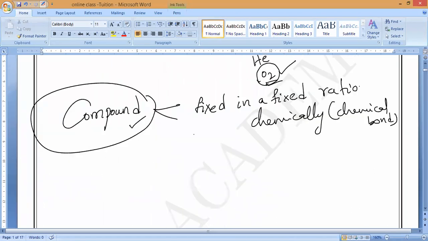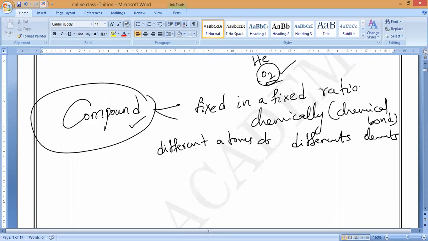So compound means what should you remember? Different atoms of different elements combine. How will they combine? They will combine chemically. That is called a compound. Understand?